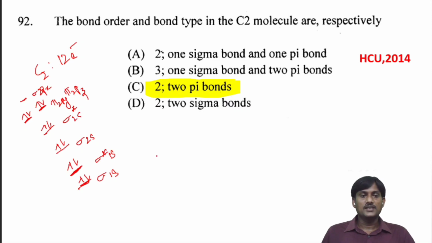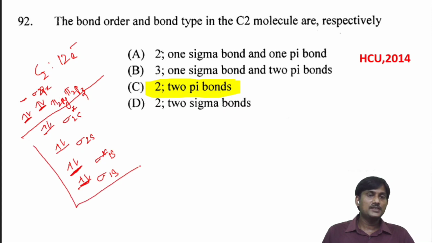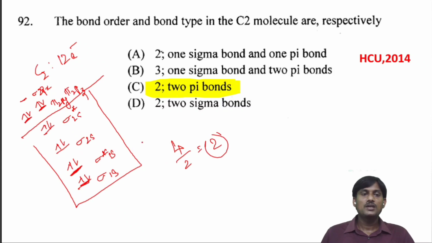Here, how many bonds are there? If you take the outermost electron configuration, these are completely filled, and this is the outermost electron configuration. We have 4 electrons, so the bond order will be 4 by 2. The bond order is 2, and also the 4 electrons are in pi molecular orbitals.